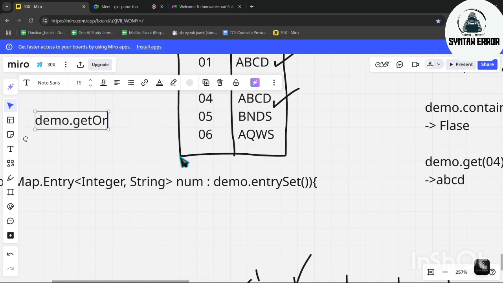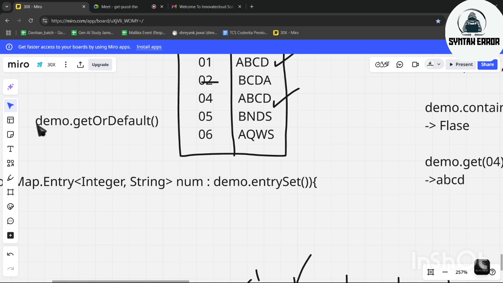or default. So in this function, we can see the first letter of a function name will always be small, and in all the following words, the first letter will be capital. Yeah, camel case. I will say about this function also later. Okay, just remember this is one of the functions.